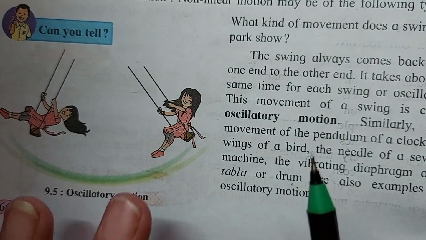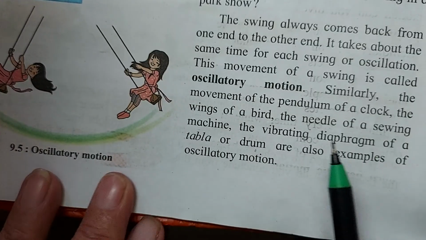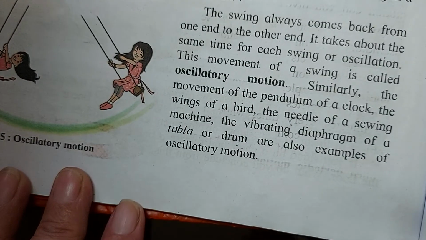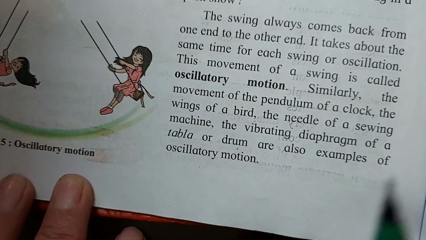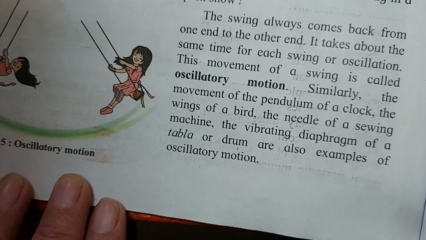Swing, we gave you the example of swing. Then the next example is the pendulum of the clock. You have seen the pendulum, it goes tick, tick, tick, tick. That is the pendulum of the clock. Not all clocks have it, but some clocks have.